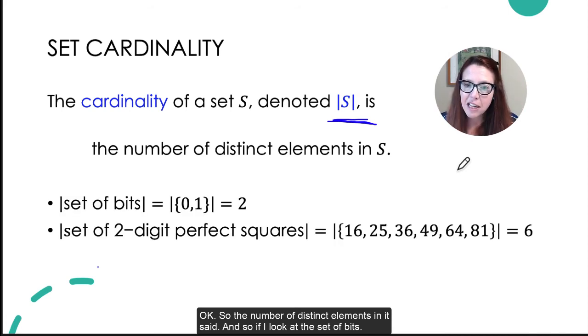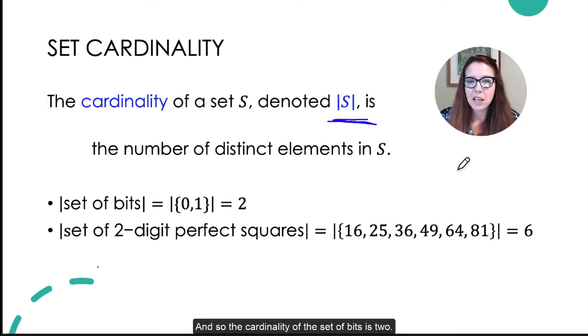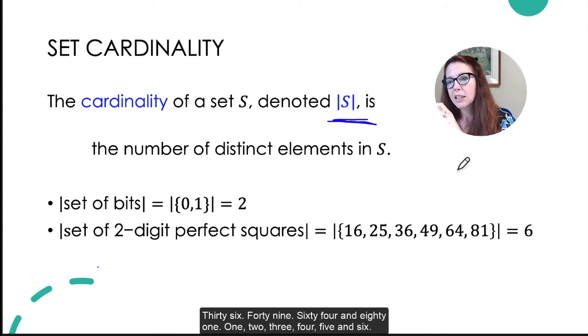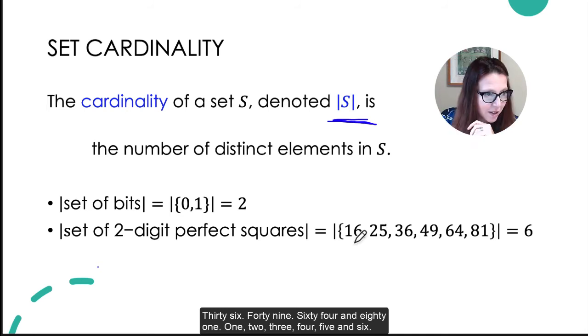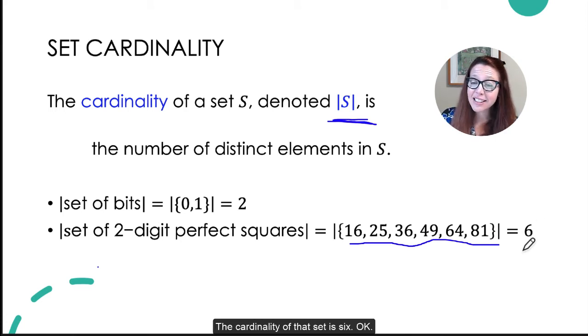And so if I look at the set of bits, 1, 0, 0, 1, doesn't matter how I represent that, there are two elements in there. And so the cardinality of the set of bits is 2. If I look at the cardinality of the set of 2-digit perfect squares, which we've already defined as 16, 25, 36, 49, 64, and 81, that's 1, 2, 3, 4, 5, and 6. So it's 4 squared through 9 squared. There's 6 of those elements. The cardinality of that set is 6.